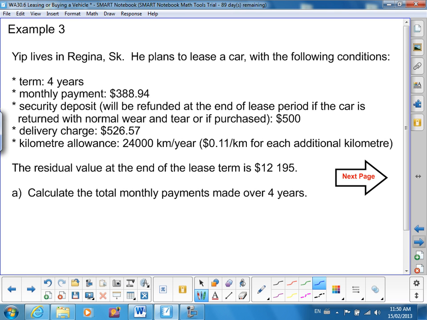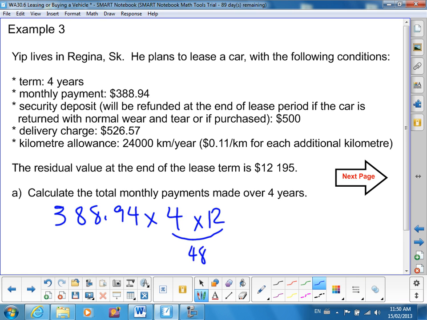Yip lives in Regina. He plans to lease a car with the following conditions: 4-year term, monthly payments at $388, security deposit, delivery charge, kilometer allowance. So let's figure out how much this is going to cost him. Calculate the total monthly payments paid over 4 years. So we take the monthly payment times 4 years times 12 months each year. So 48 payments, $18,669.12 is the total monthly payments he's going to make.